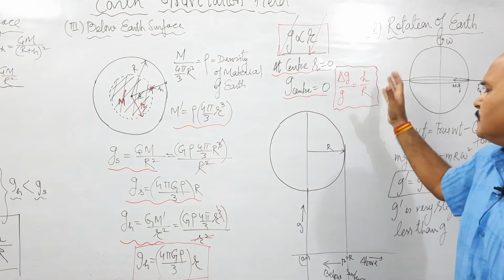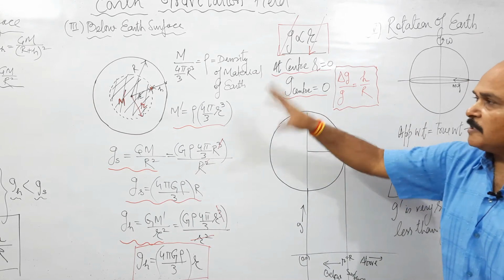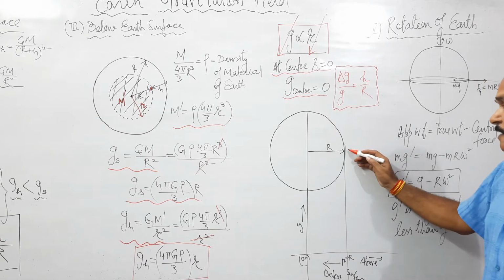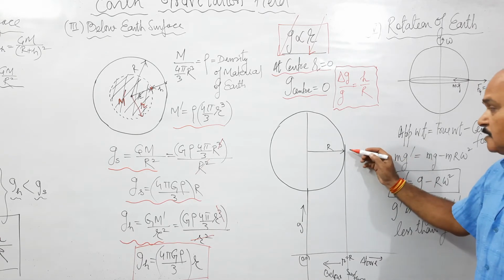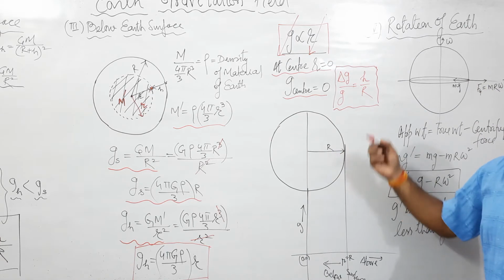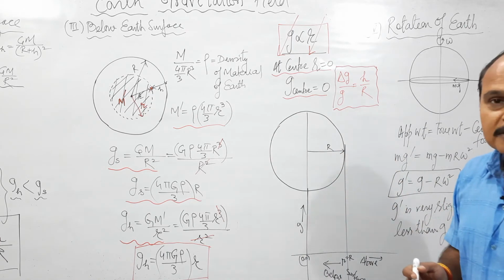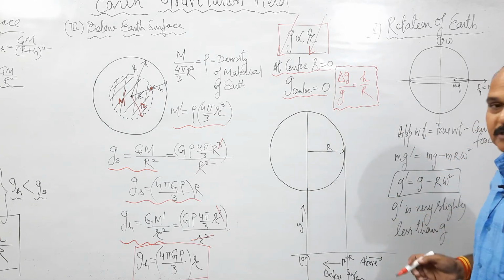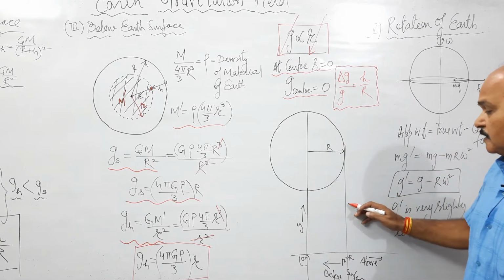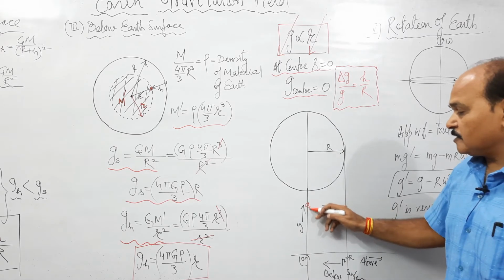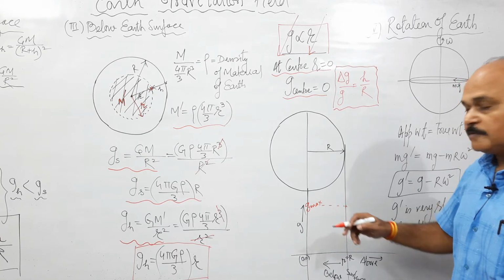Okay, how does this g vary? Let us combine the two results. We have just understood that as we move above the earth's surface, the value of g decreases. As we move into the earth's surface, the value of g decreases. But what is the difference between the two decreases? That difference we have already written, but I am going to show it here graphically. Over the surface of earth, the value of g is maximum.